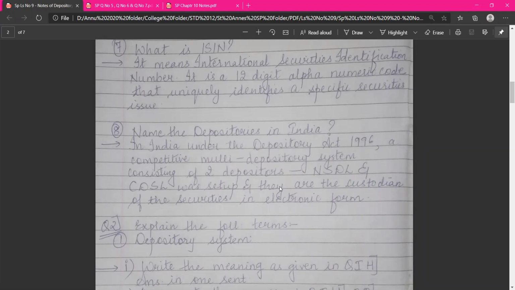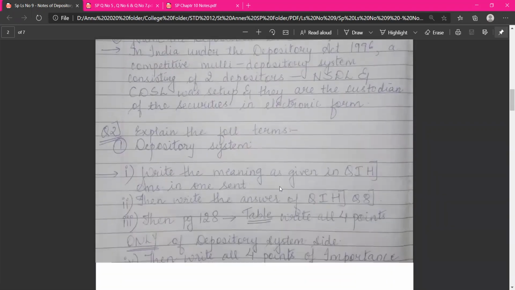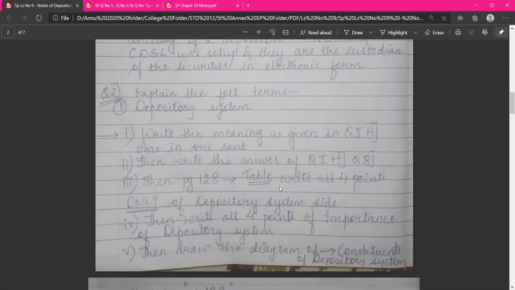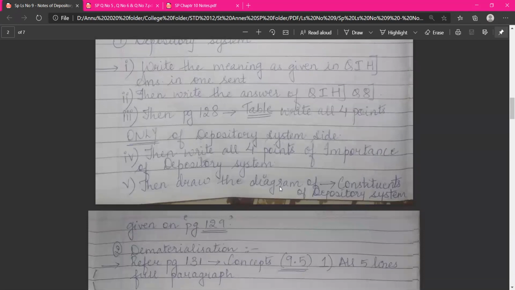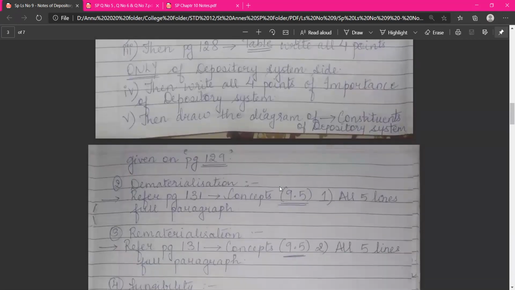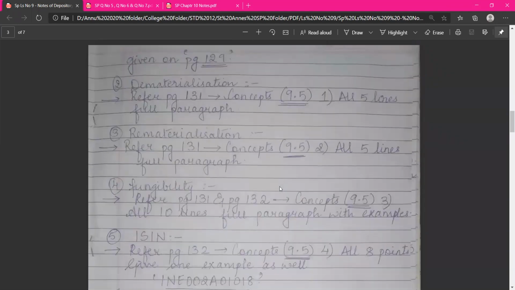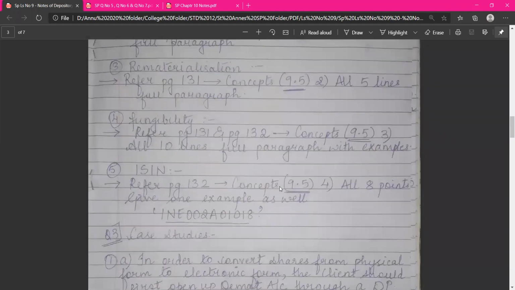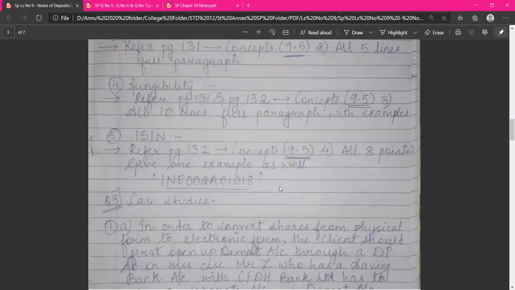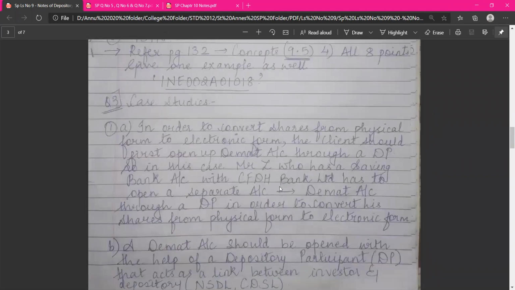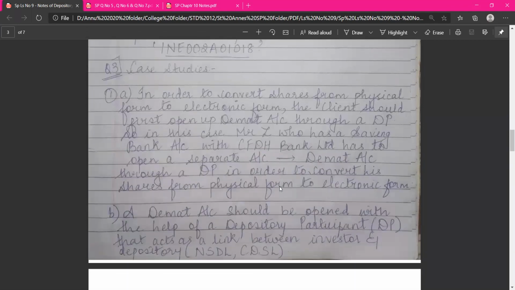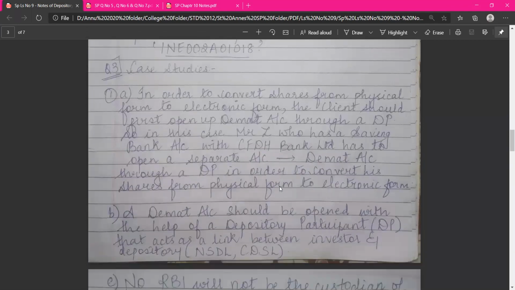तो जो मैंने upload किए हैं that you can have a look over here. Then next comes question number 2. Explain the following terms. So this is what is the hints I have written, which page number to refer. Or for that matter, you can also go through the video links which I have already uploaded or the playlist section as well. जहाँ पे आपको सारे playlist अलग-अलग chapters के एक साथ मिल जाएंगे.